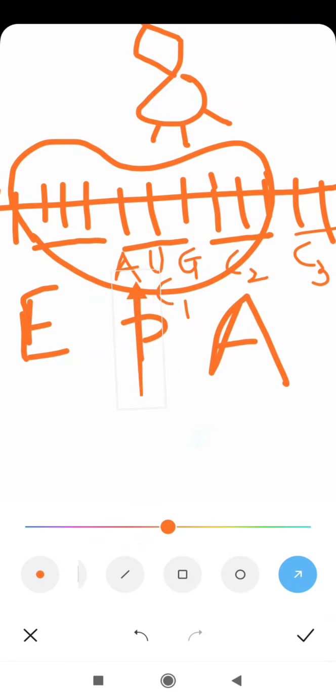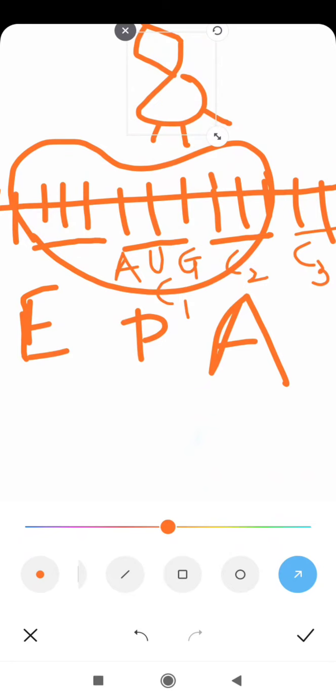As you know, complementary to A is T in DNA, but in RNA instead of T there is U. So the tRNA will have an anticodon complementary to this codon, and that anticodon will be UAC. That will be UAC. Okay.